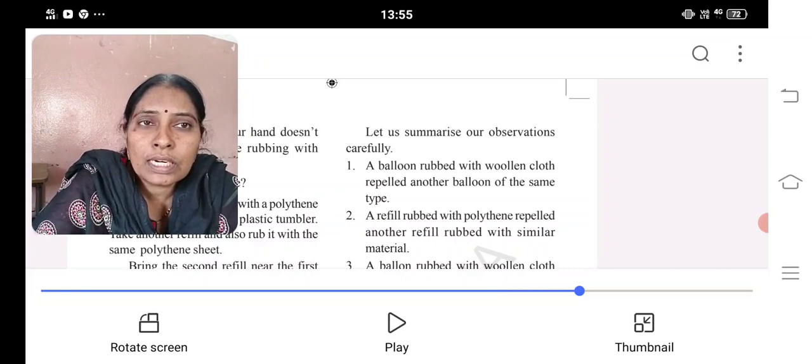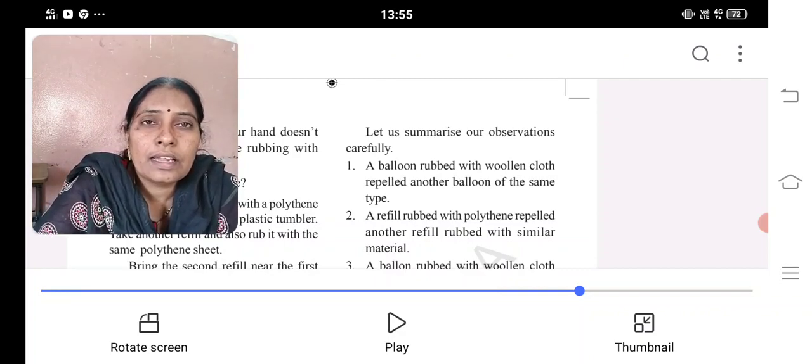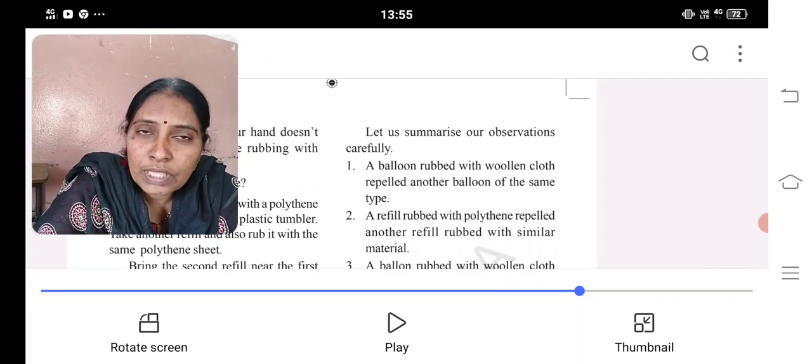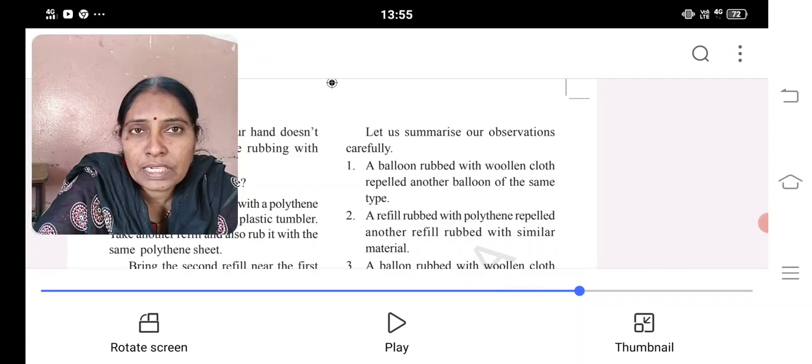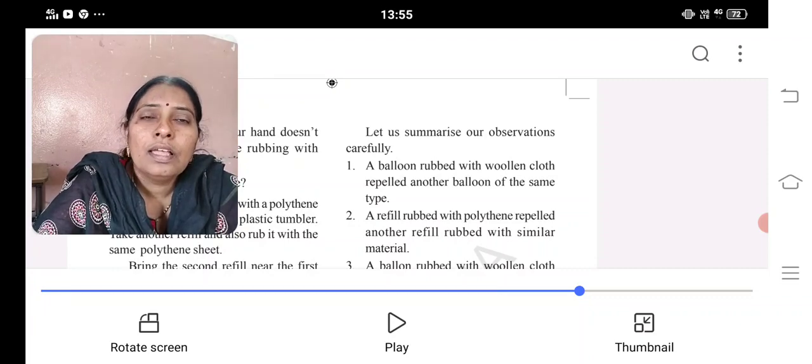See, if both the objects and materials are the same, and they are rubbed with the same material, they repel each other. Why? Because the same type of charge is produced. The balloon and the woolen cloth, both are the same type of objects.